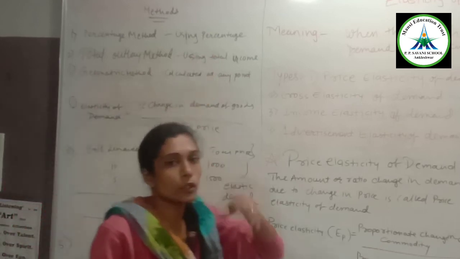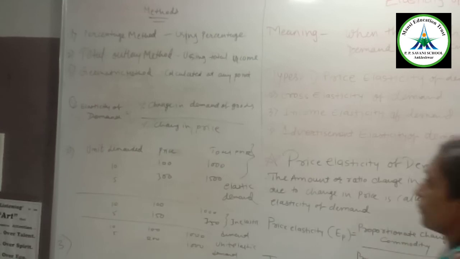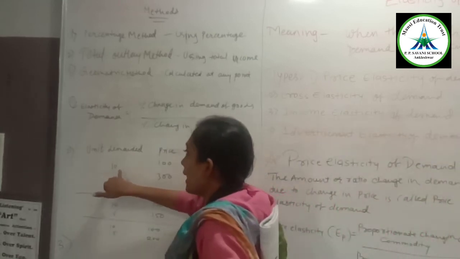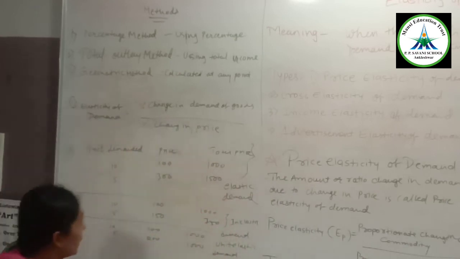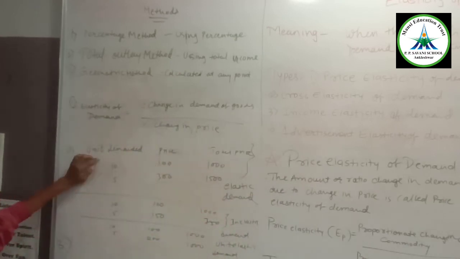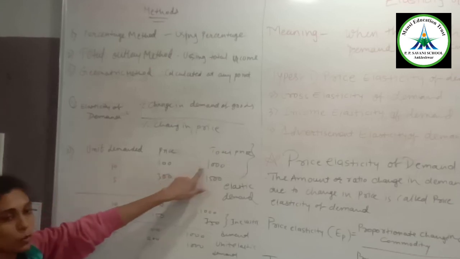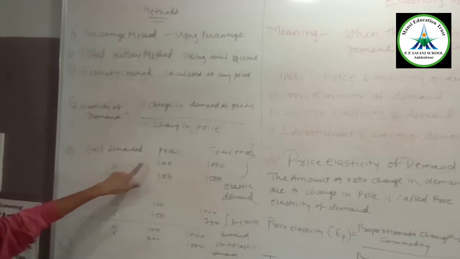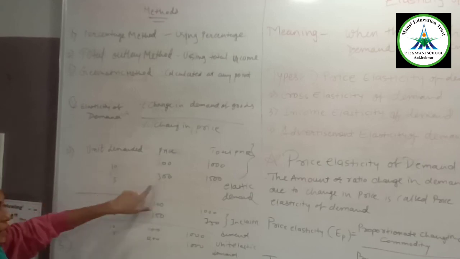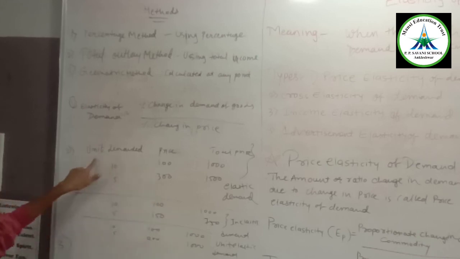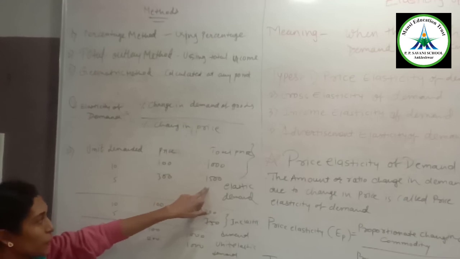Okay, so next is the total outlay method. Using this method you can calculate the total expenditure. For example, at a particular price of 100, the unit demanded is 10, so total outlay is 1000, 10 multiplied by 100. And when price decreases to 50, the demanded unit is 30, so your outlay is 1500.